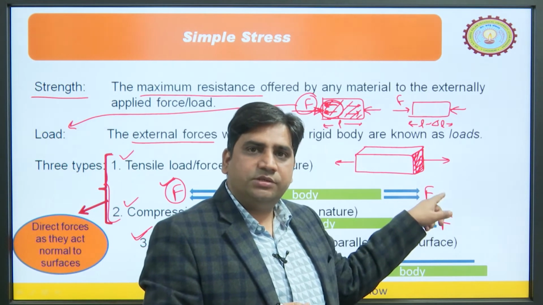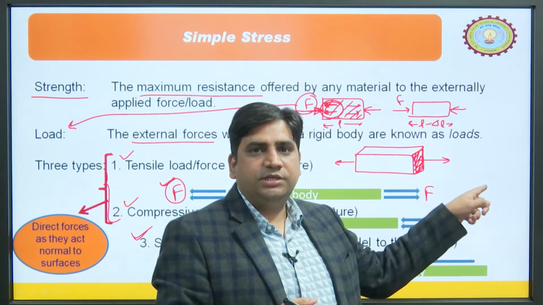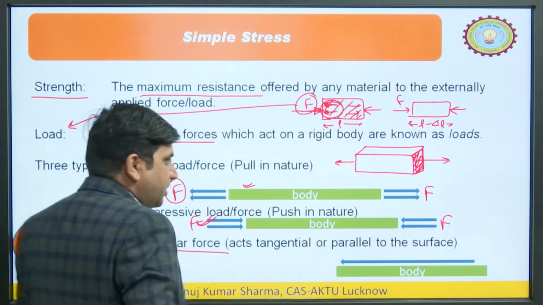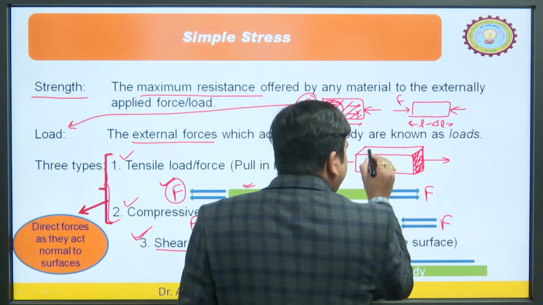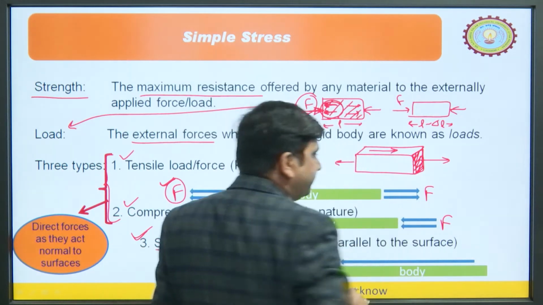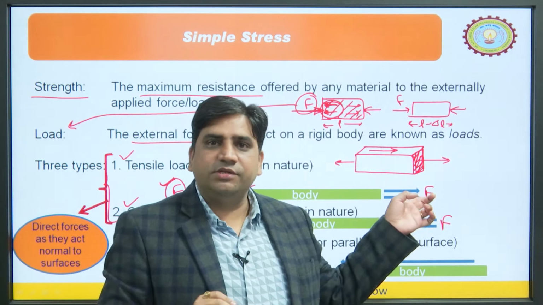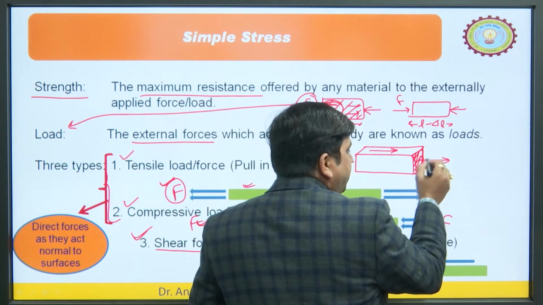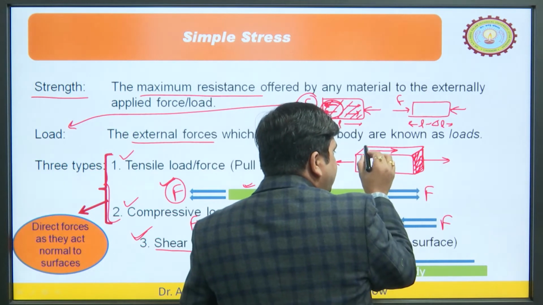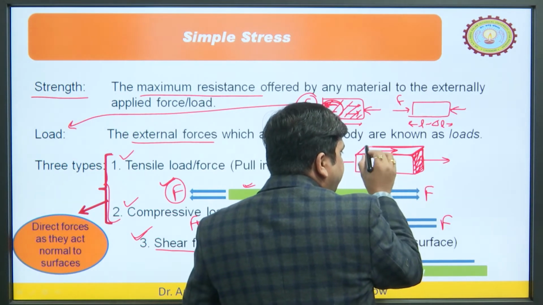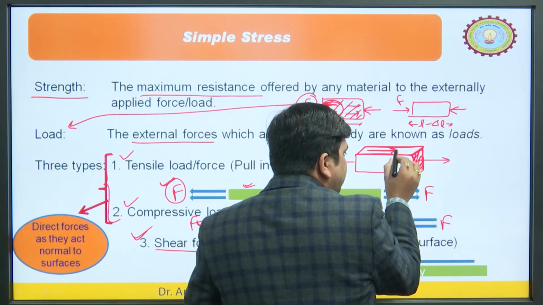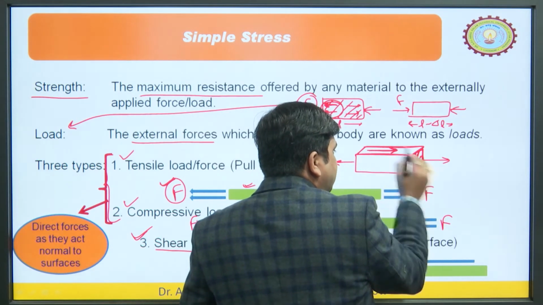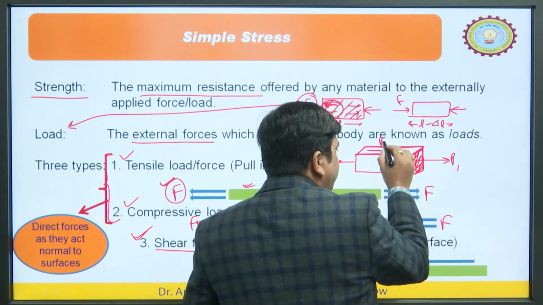Whether it is compressive or tensile, it is a direct force. Now, the next category is shear force. If we apply force parallel to the plane, you can understand the difference. If we apply perpendicular to the plane, it becomes direct force. Now, if it is parallel, let us say this is the plane, and this is P1 and this is P2.